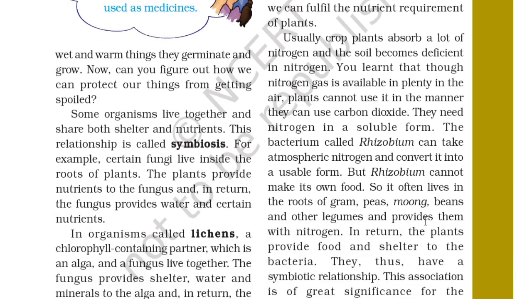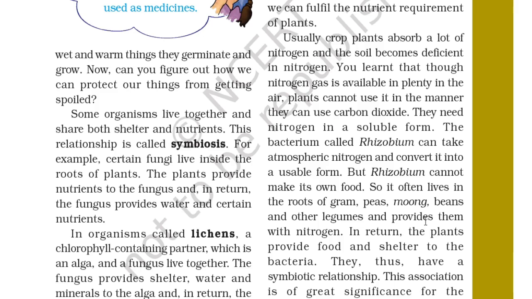Some organisms live together and share both shelter and nutrients. This relation is called symbiosis. For example, certain fungi live inside the roots of plants. The plants provide nutrients to the fungus, and in return the fungus provides water and certain nutrients to them. So this is the law of nature, that they help each other. Fungus grows in the roots of the plant, and the plant gets the nutrients.